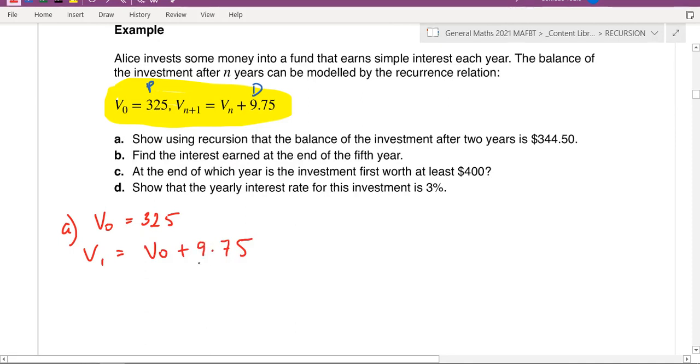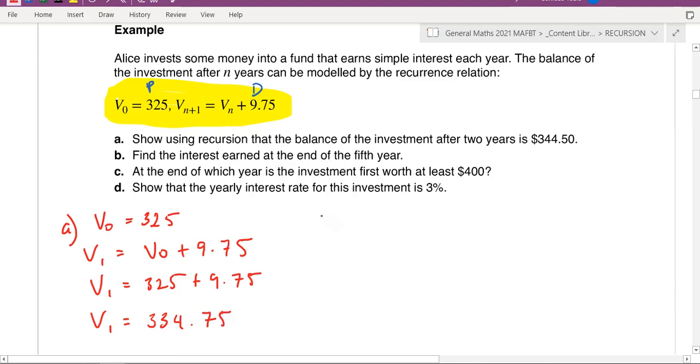So that means V1 will be equal to 325 plus 9.75, and that will be equal to 334.75. Okay, that's the first year.